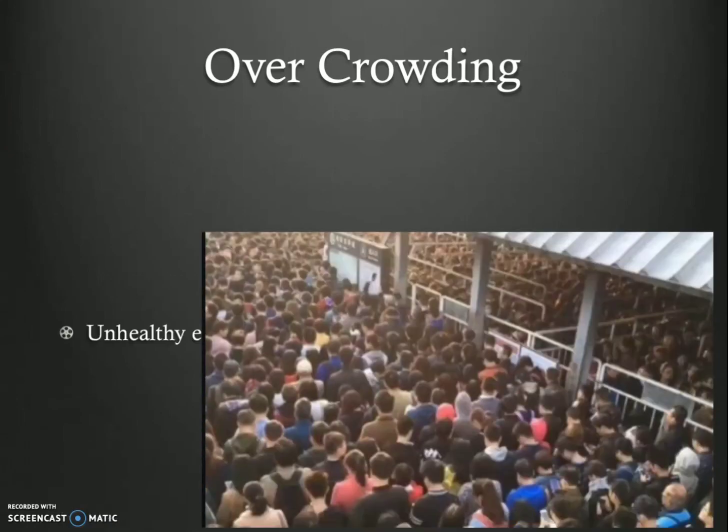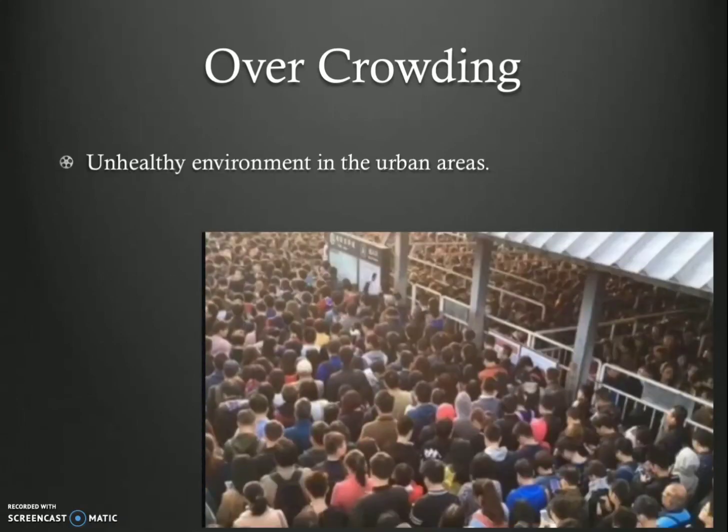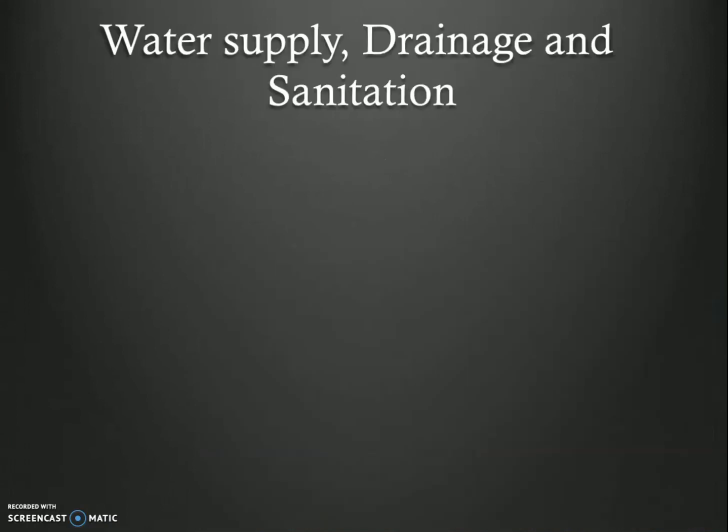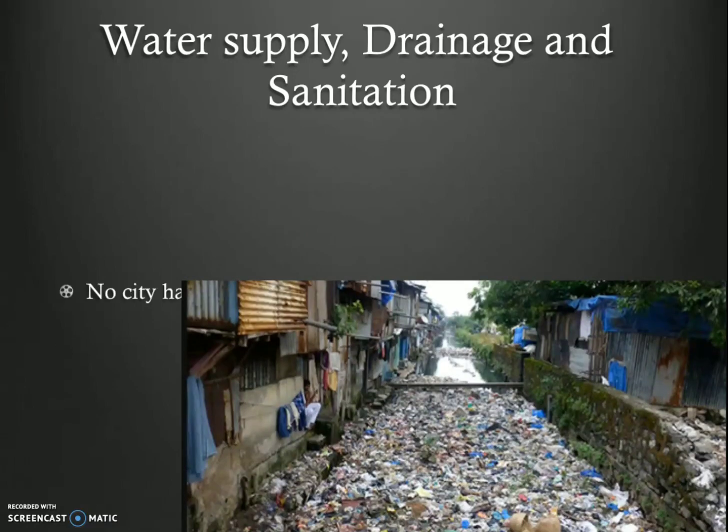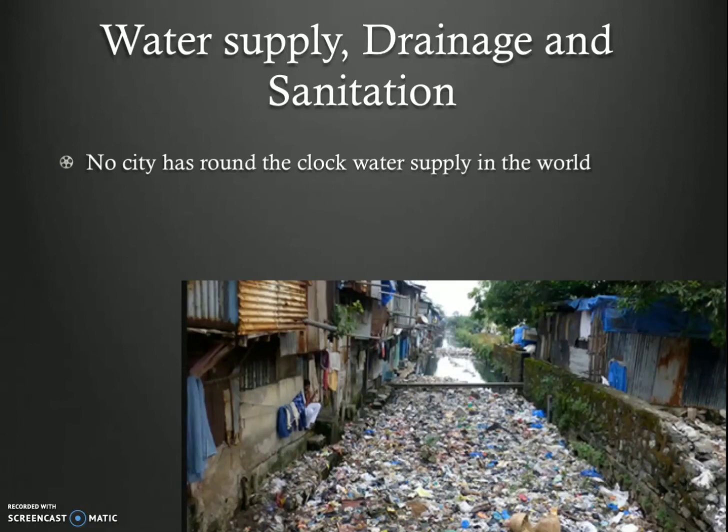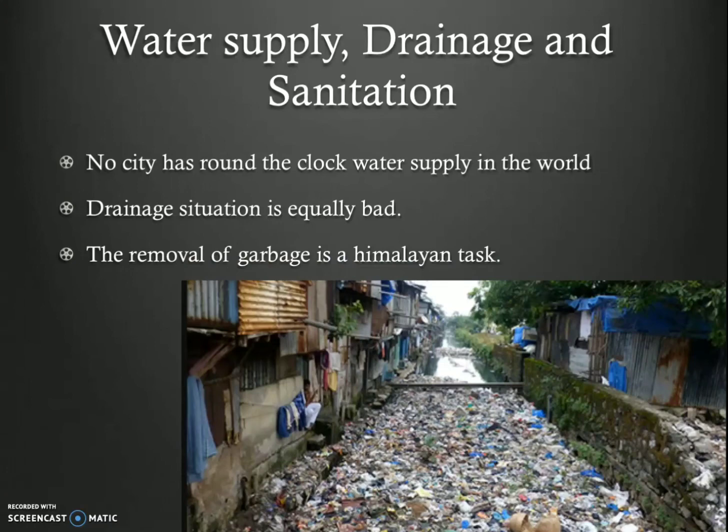The next one is overcrowding. Overcrowding leads to an unhealthy environment in urban areas, and it is also the cause of many diseases. Next we'll move to water supply, drainage and sanitation. In this, no city in the world has round-the-clock water supply. The drainage situation is equally bad. The removal of garbage is a Himalayan task for urban local bodies.